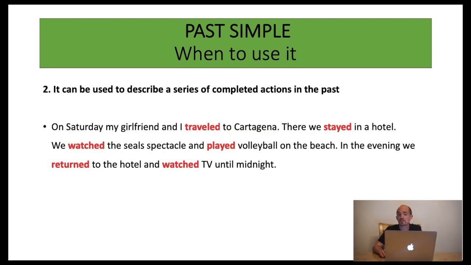It can be used to describe a series of completed actions in the past. For example, on Saturday, my girlfriend and I travelled to Cartagena. There we stayed in a hotel. We watched the seals spectacle and played volleyball on the beach. In the evening, we returned to the hotel and watched TV until midnight.